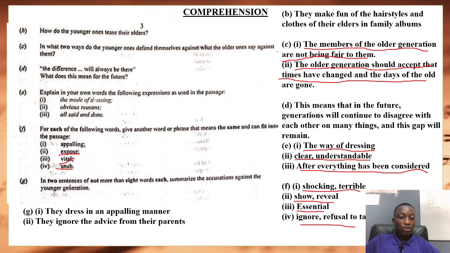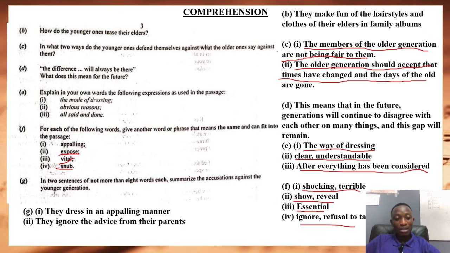G says, in two sentences of not more than 8 words each, summarize the accusations against the younger generation. So in the passage there were some accusations from the older ones to the younger ones. We have to summarize it in not more than 8 words. So it means that for summary writing, anytime the instruction tells you not more than 6, it means the words that you write shouldn't go above 6. If it goes above 6, we'll mark you down.